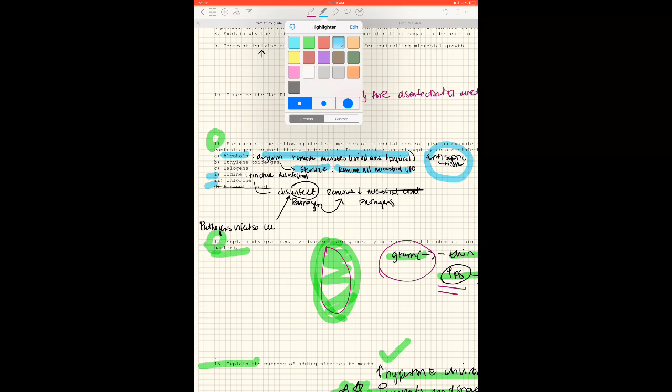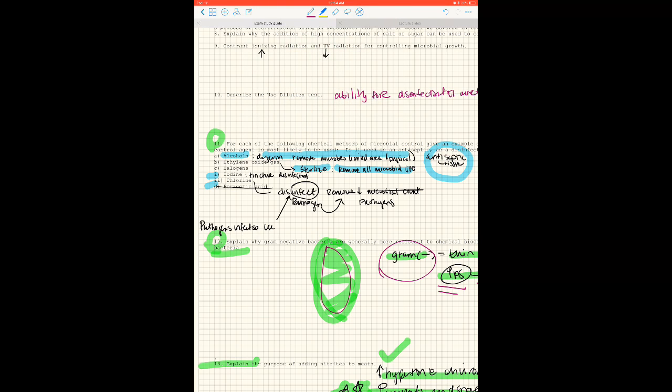I'm pretty sure most would agree that the iodine exists in a tincture to, what did I say, disinfect? Let me do this. I'm going to erase this disinfect. I'm going to change my disinfect to be antiseptic.